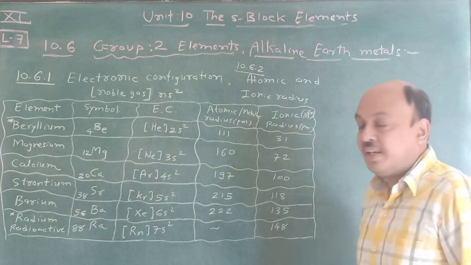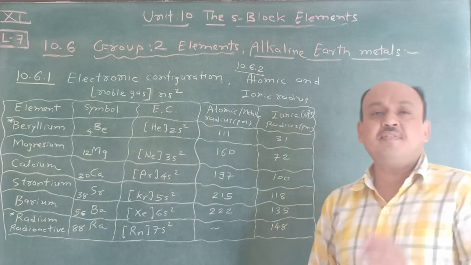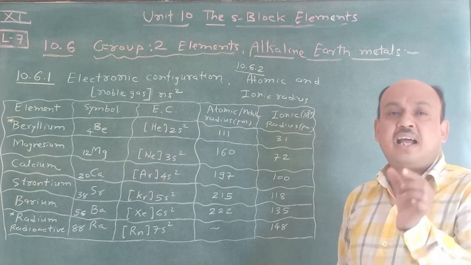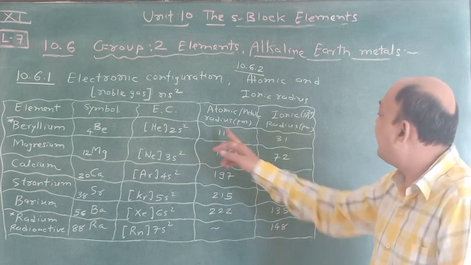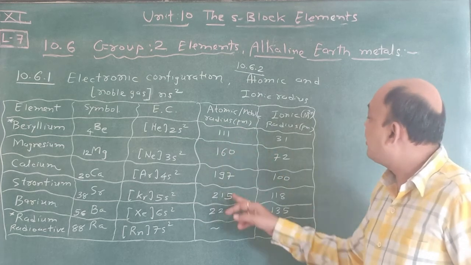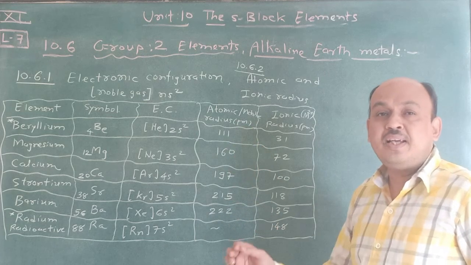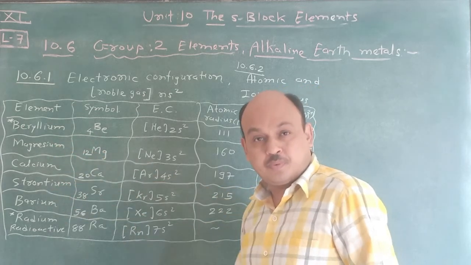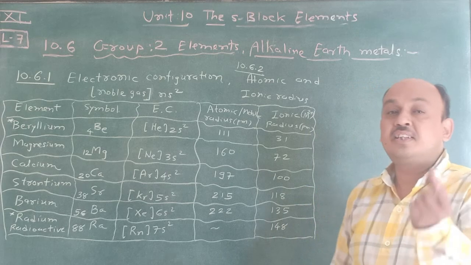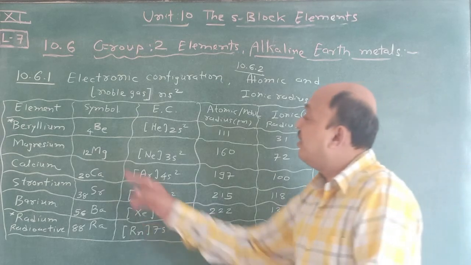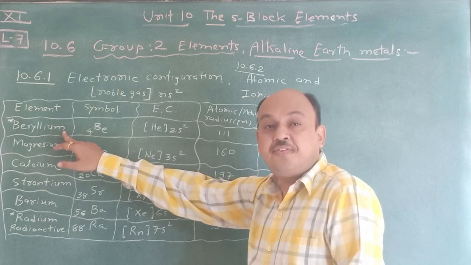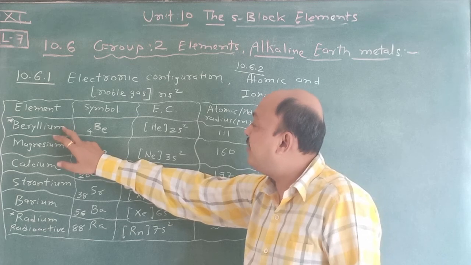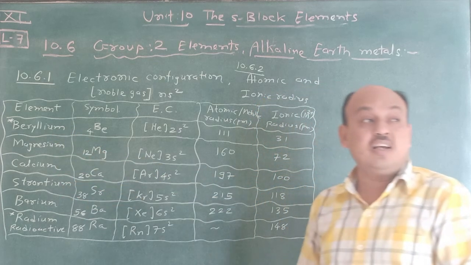Radium is radioactive, and beryllium differs from the other group 2 elements. Its atomic radius and ionic radius are very small in group 2, and that's why it differs with respect to the other elements of group 2. It also shows a diagonal relationship, and here beryllium is different, and that's why anomalous properties are shown. That's why beryllium is not considered an alkaline earth metal.